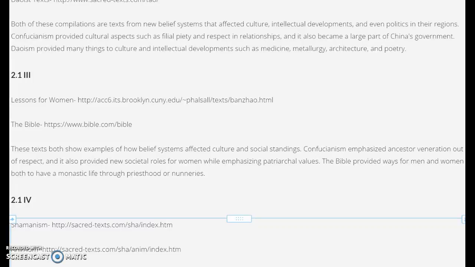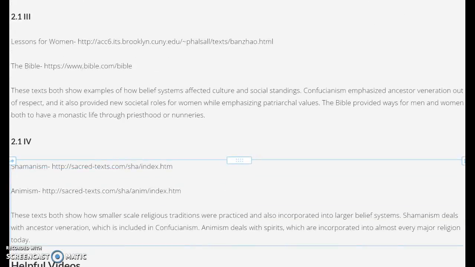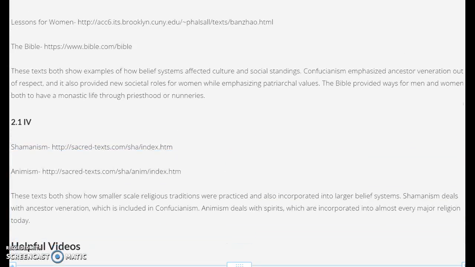A lot of this is basically how religions affected the culture and the politics and just everything where they spread and where they began. But then the fourth Roman numeral has how earlier belief systems affected the religions that affected their society. So they basically spread those beliefs as well, but shamanism and animism, things like that, definitely affected those religions.